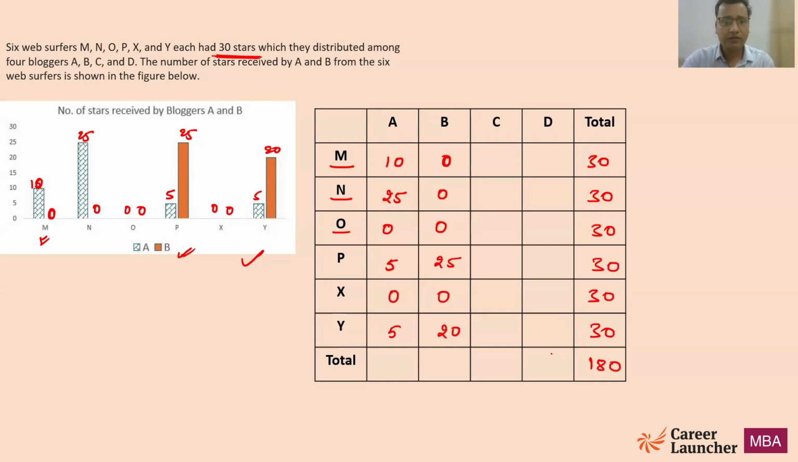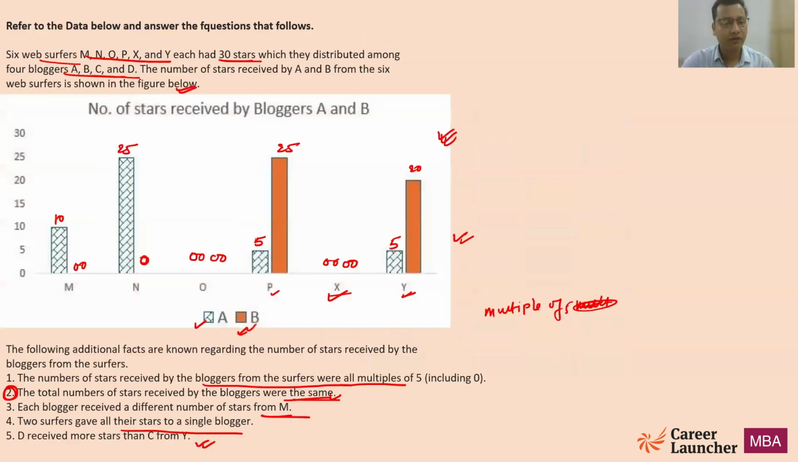Now, we have a very straightforward statement which is given to us, which says the number of stars received by the bloggers from the suffers were multiple of 5. No, not that statement. Look at the second statement. Again, a very important statement, and might be a possibility where we can solve one question out of the given statement, this statement only. The total number of stars received by the bloggers were same. That means the stars received by each of the bloggers is same.